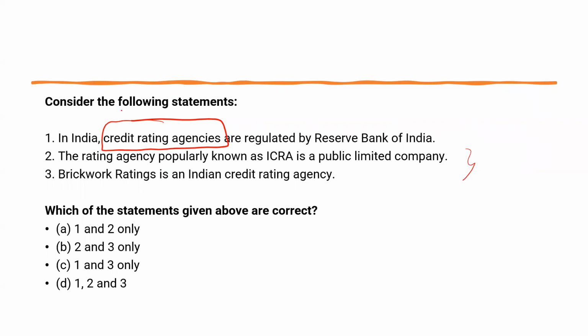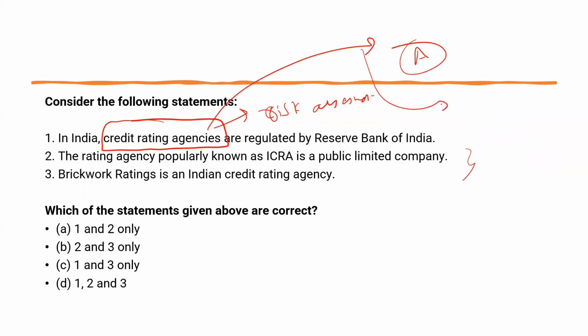A credit rating agency is an agency which gives a credit risk rating on the basis of risk assessment of a debtor. They assess the risk. It means, say, person A is there, whether he can repay the debt or not. On the basis of some factors, they give some score to him. So that using that score, if A goes to some bank, the bank decides whether they need to lend or not. This is the basic of a credit rating agency. Most of us would have read this in the basics.